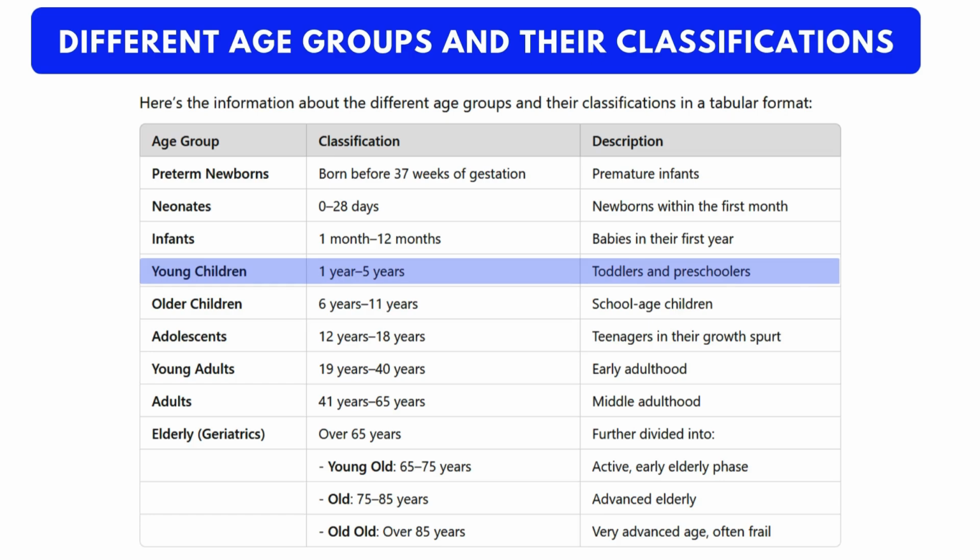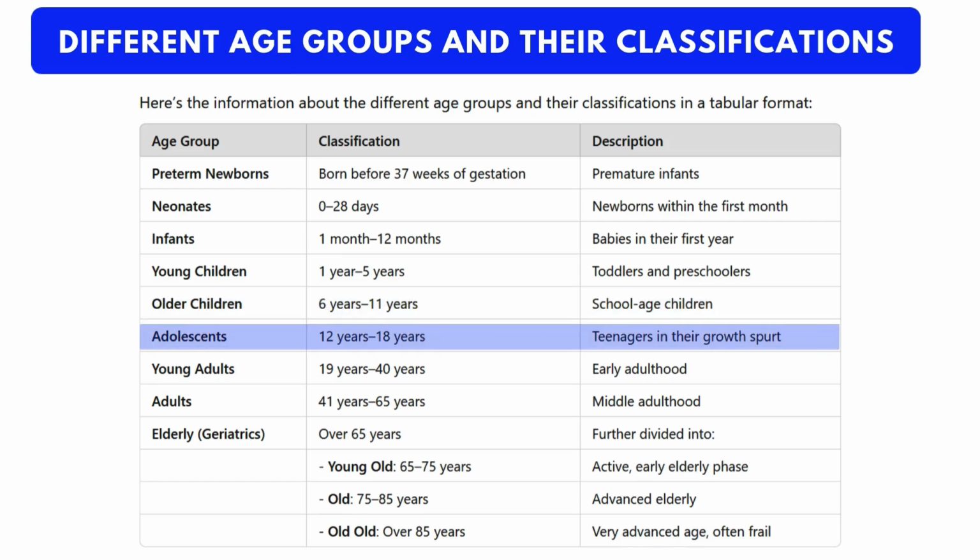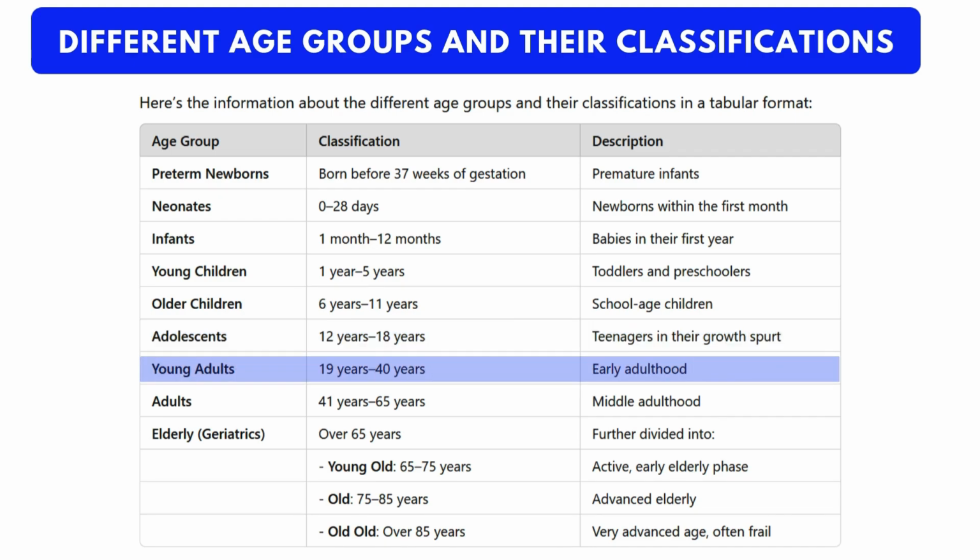Young children. This includes children aged 1 to 5 years. This group covers toddlers and preschoolers. Older children. This group includes children aged 6 to 11 years. These are school-age children. Adolescents. Adolescents are aged 12 to 18 years. This is the teenage phase, where they undergo significant physical and hormonal changes. Young adults. This group includes individuals aged 19 to 40 years. This is referred to as early adulthood.